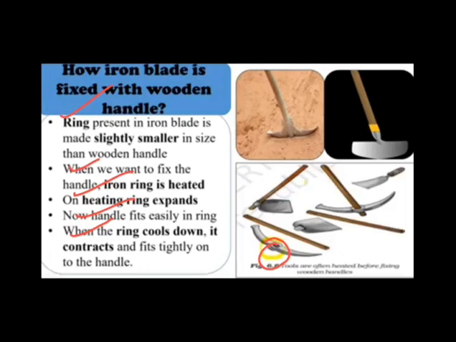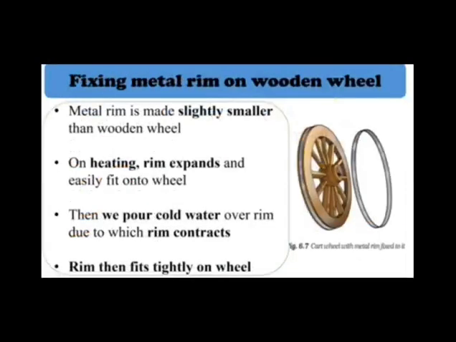Now the next is how the metal rim is fixed on the wooden wheel. Here the metal rim is made slightly smaller than the wooden wheel, and on heating, what will happen? The expansion takes place and the rim expands, and after expansion its size increases and it easily fits onto the wheel.